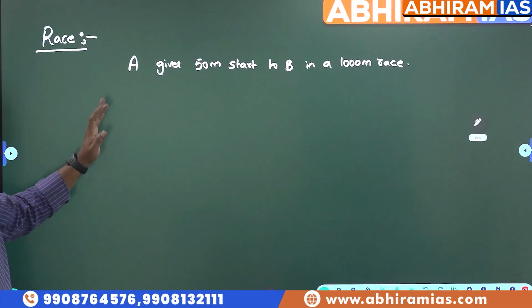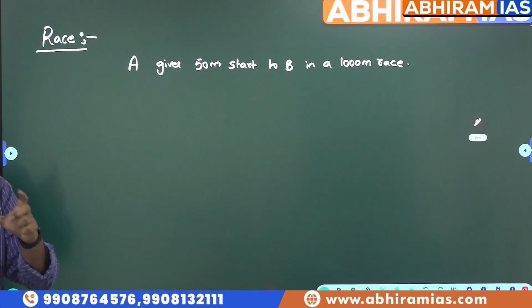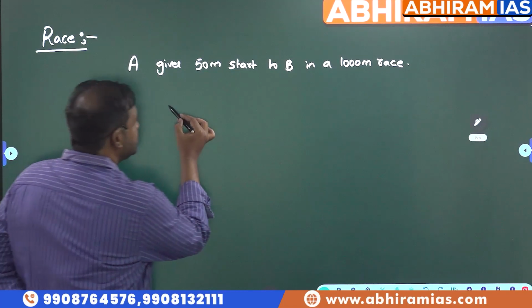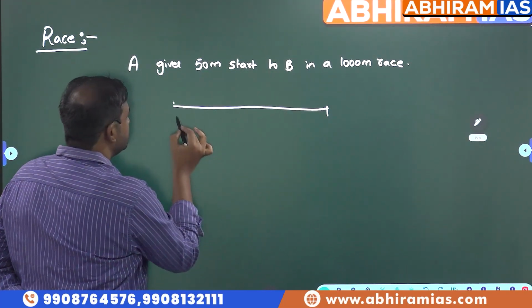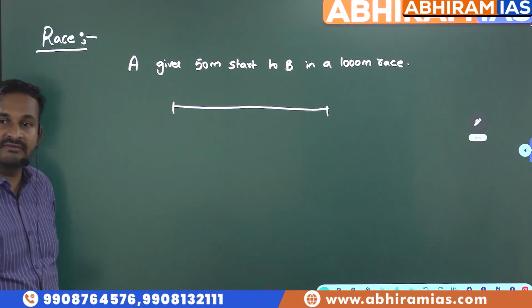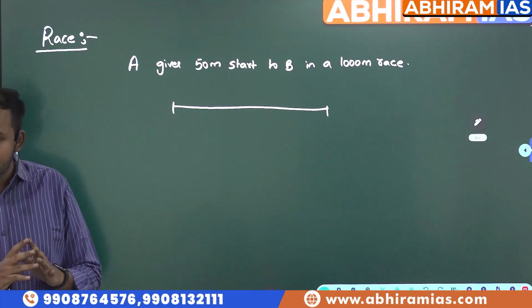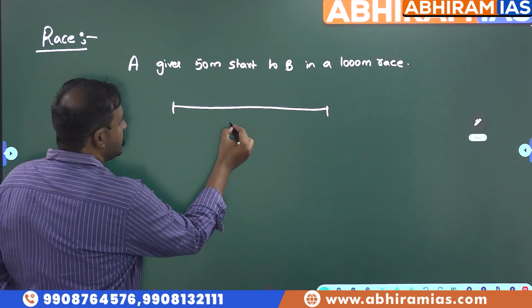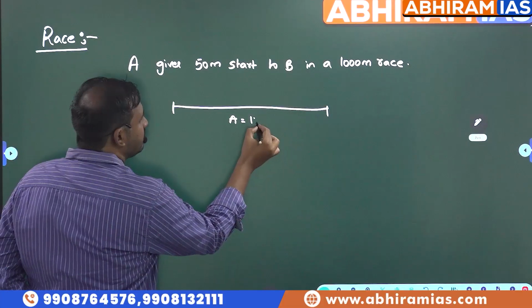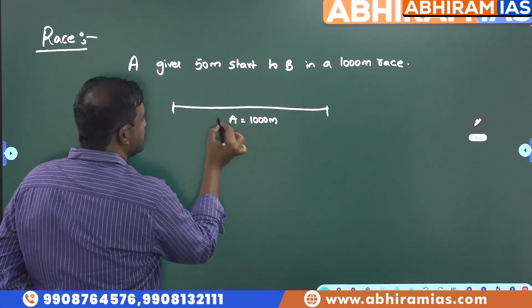Sir, what does it mean? We will see this type of statement in the questions. Now, what is its meaning? It means the race is for 1000 meters. A will travel the entire 1000 meters, or A covers the entire 1000 meters. So the distance covered by A will be equal to 1000 meters.